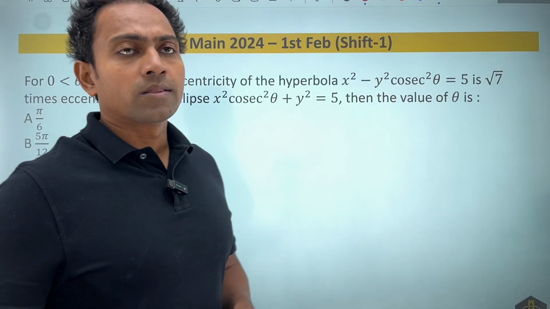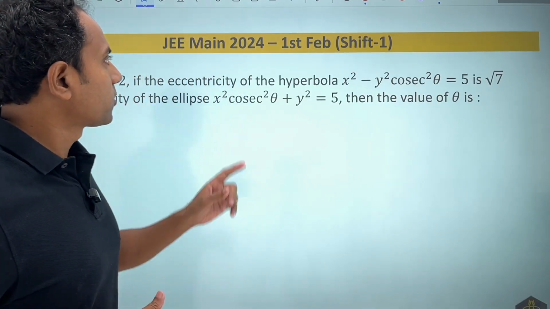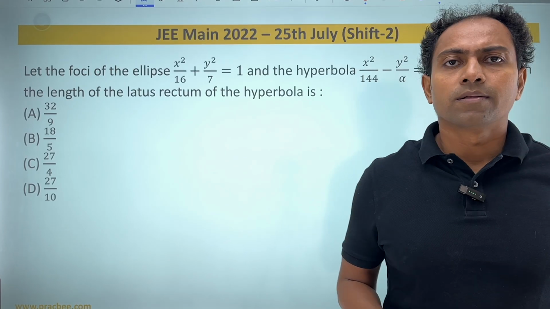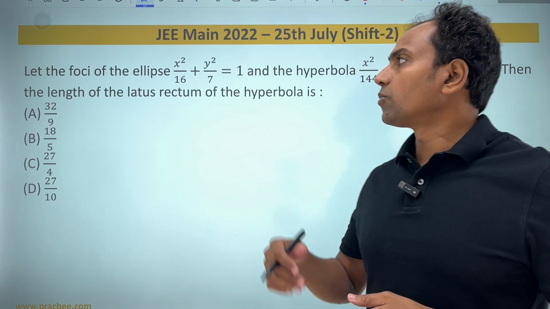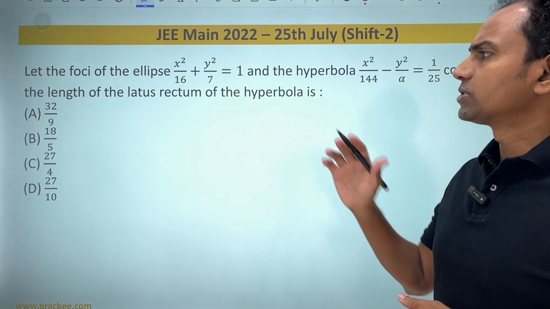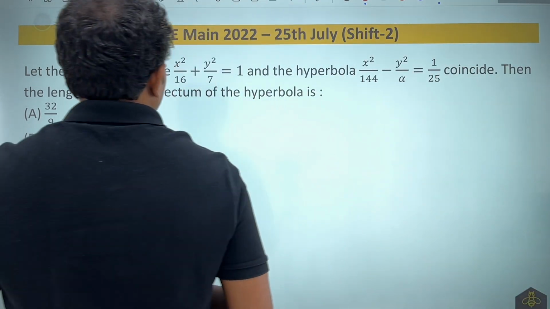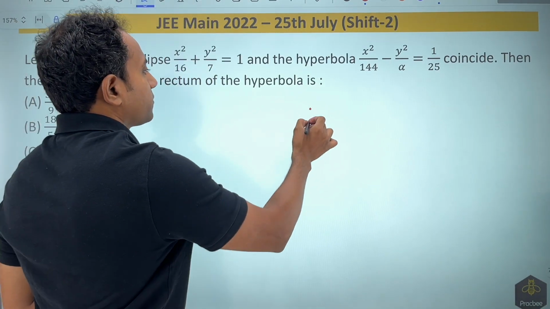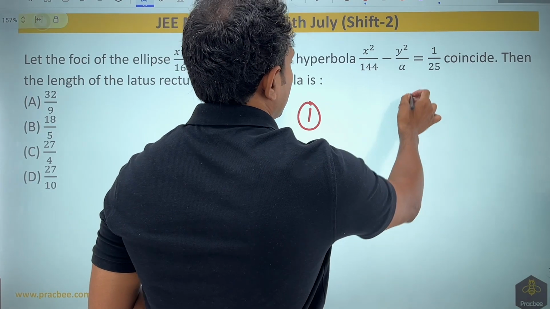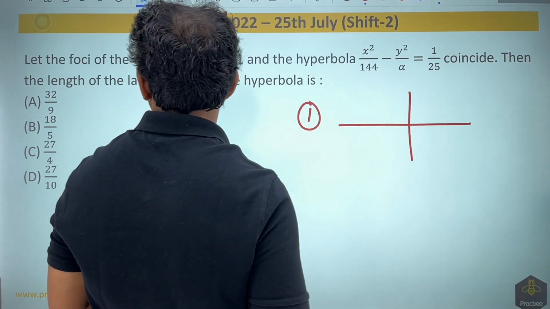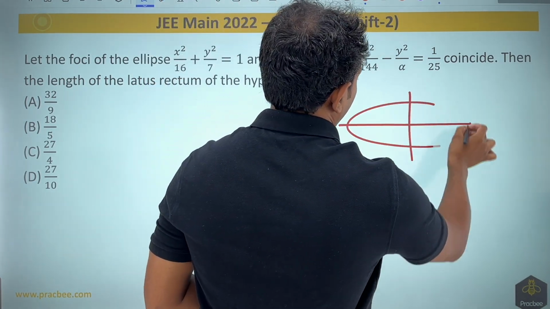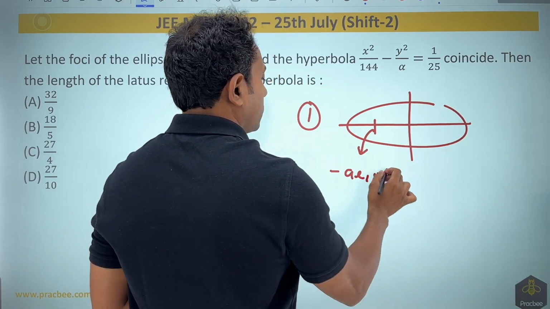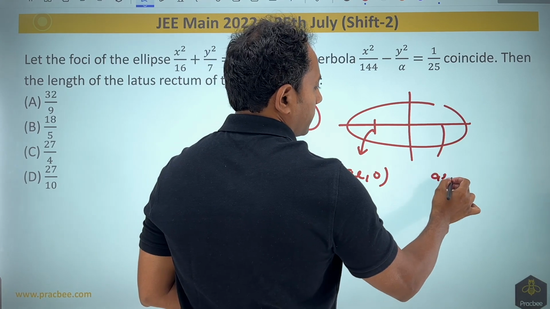And this 2024 question is the exact replica of the earlier question, so it can be done in a similar manner. Now these kinds of questions where the foci of ellipse and hyperbola coincide, this also we have done. Let us do this question. So if I want to do this question, the first part would be to find the foci of this ellipse that is given to me. So it will have this kind of orientation. This point will become minus AE comma 0. And this point will become AE comma 0.